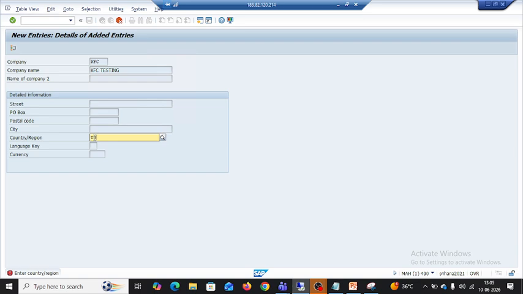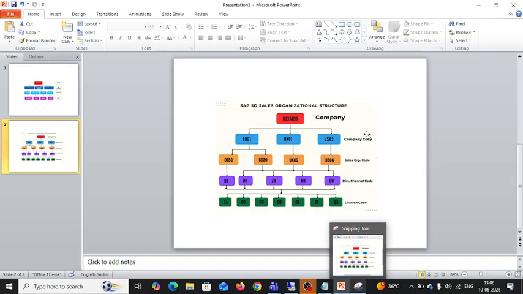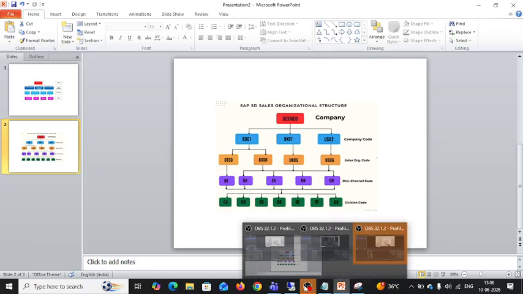If it is US region, USA. And if you see, for every company code, for every sales org, while creating it, it will ask for the detailed information, that means about the address. For everything there is an address. If you see here, these three company codes are located somewhere, these sales orgs are located somewhere. So every entity has a specific address.